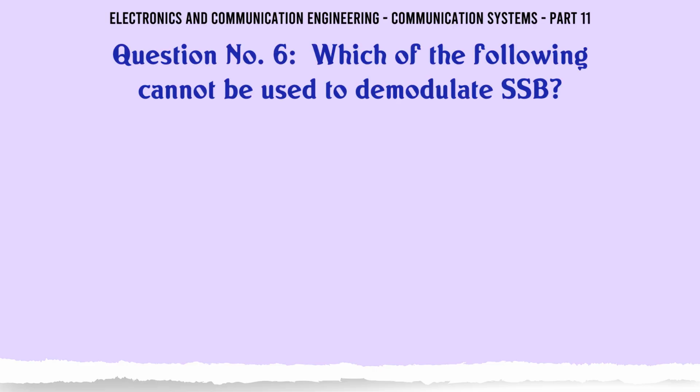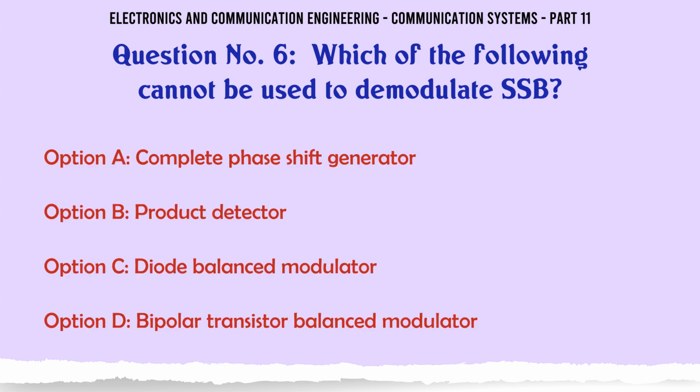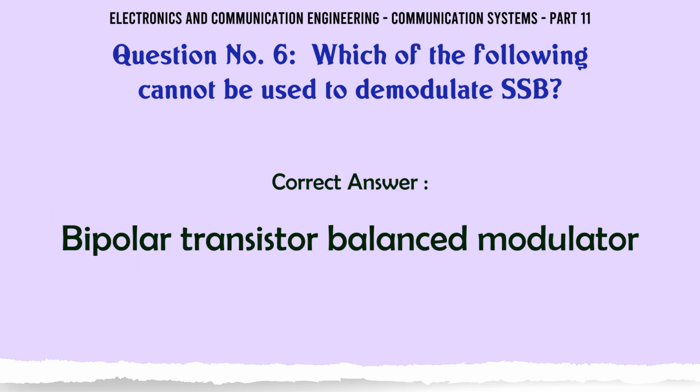Which of the following cannot be used to demodulate SSB? A, phase shift generator; B, product detector; C, diode balanced modulator; D, bipolar transistor balanced modulator. The correct answer is bipolar transistor balanced modulator.